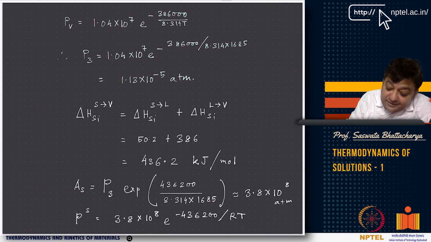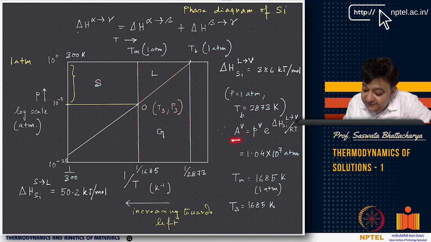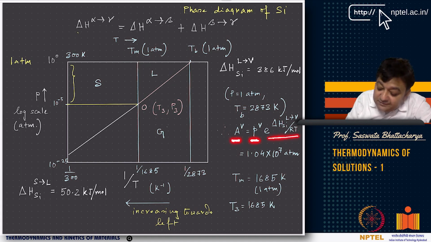How? You have PV, which is basically 1.04 into 10 to the power 7 into e to the power minus 386000 by 8.314 T. Now, at P3, T has to be equal to T3. So, as you can see here, first of all, I calculated AV. How did I calculate AV? I substituted PV equals 1 atmosphere, because we are looking at the 1 atmosphere boiling point, and then I plugged in the boiling point here and I got AV.